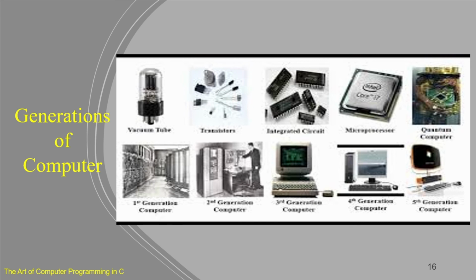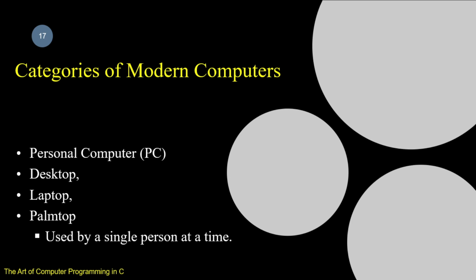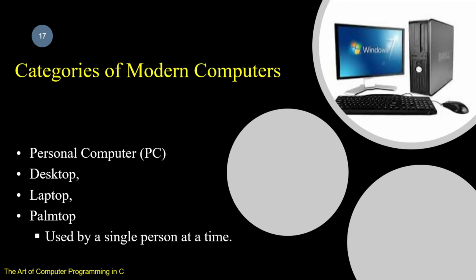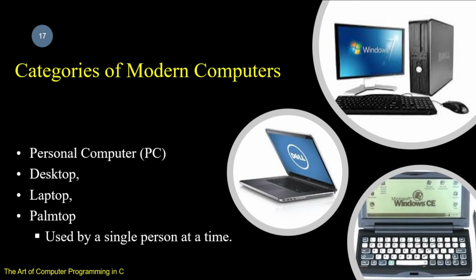But looking at the categories of modern computers: personal computers, they are desktop, laptop, palmtop, used by a single person at a time.